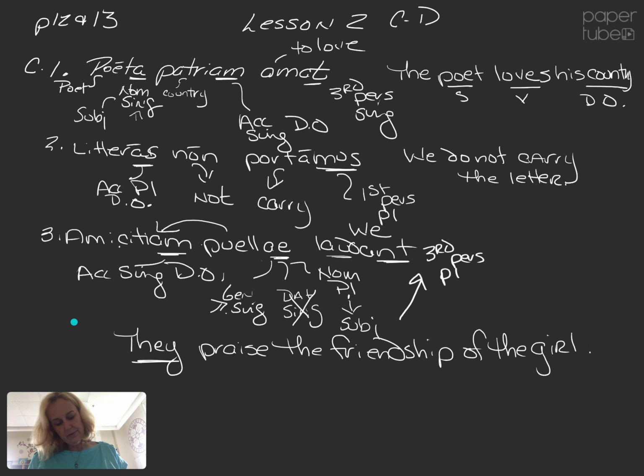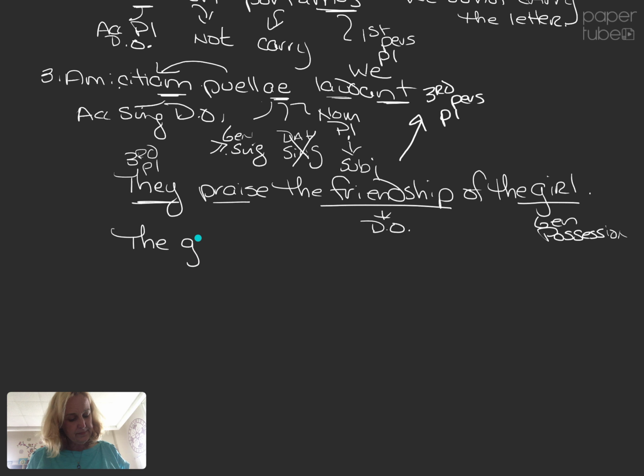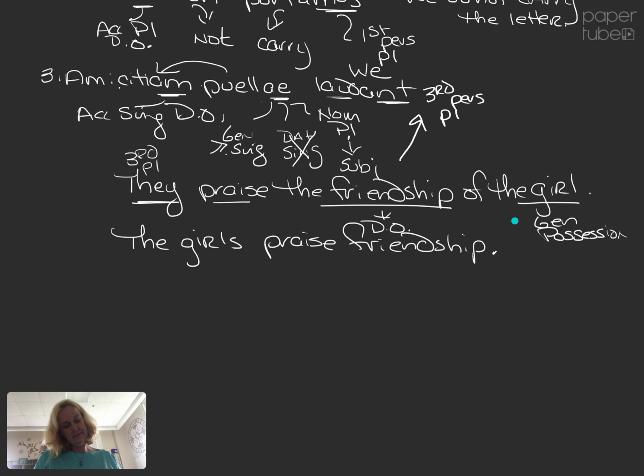I have they, third person, plural pronoun. Praise my verb. Friendship is that accusative direct object. Girl, genitive possession. What was my other option? Girl is the subject, plural, girls. The girls praise friendship, direct object. Either is possible. How do we decide?